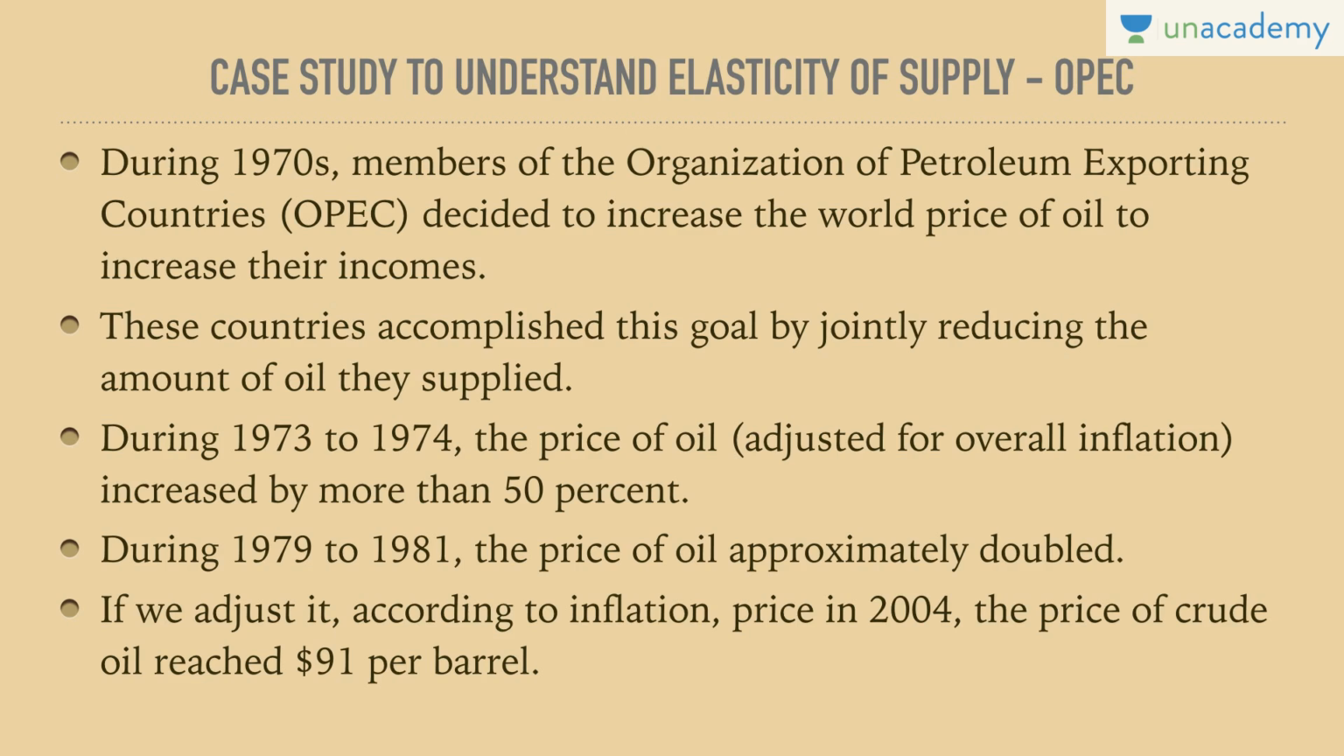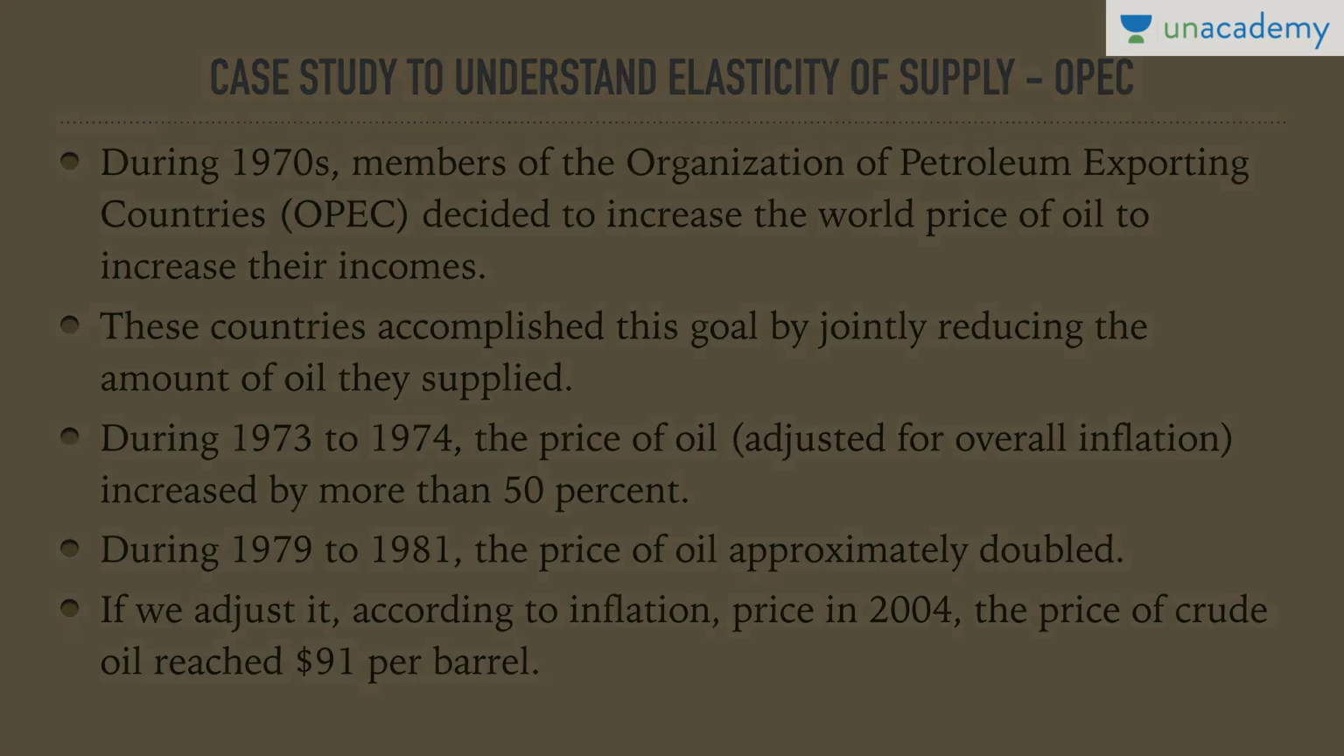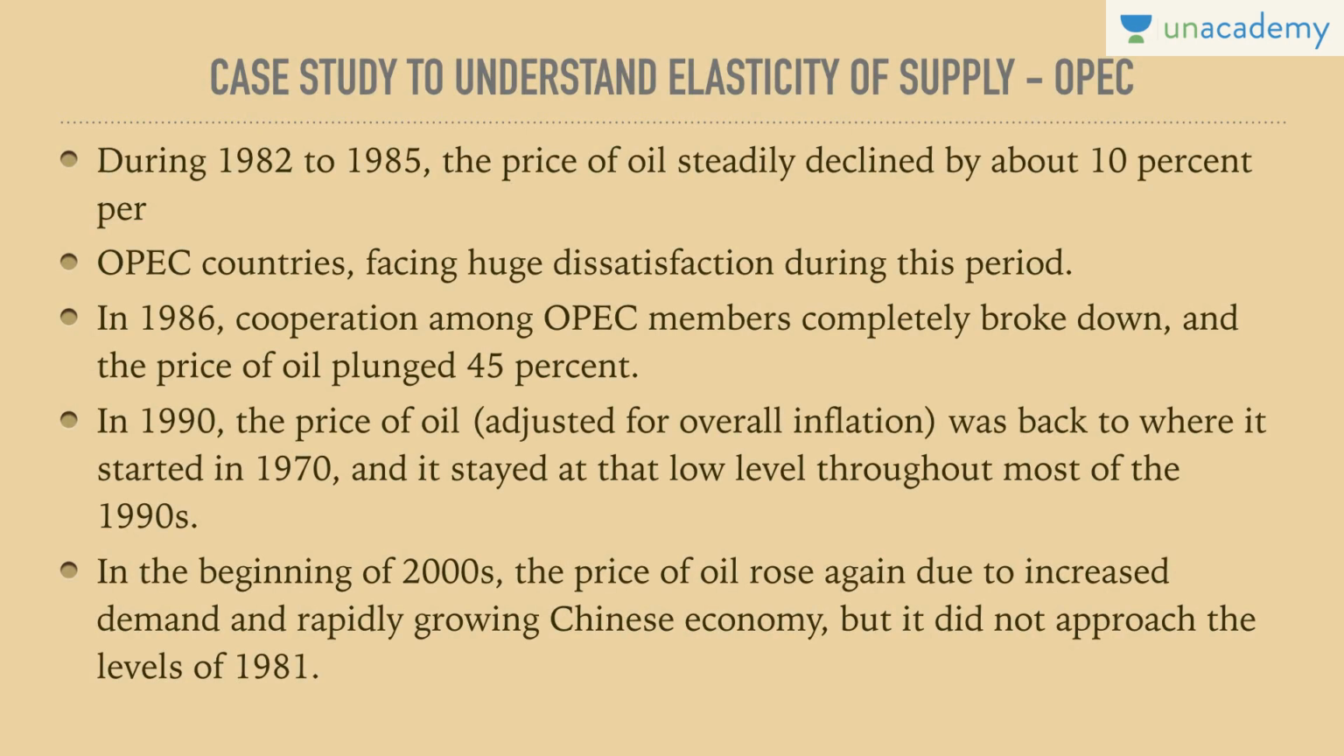During 79 to 81, the price of oil approximately doubled. If we adjust it according to the inflation price of 2004, the price of crude oil reached $91 per barrel. It is an alarming situation. But during 82 to 85, the price of oil steadily declined by about 10%. Mark it important. It started declining by 10%. OPEC countries faced huge dissatisfaction during this period. So in 86, cooperation among OPEC members completely broke down and the price of oil plunged 45%.